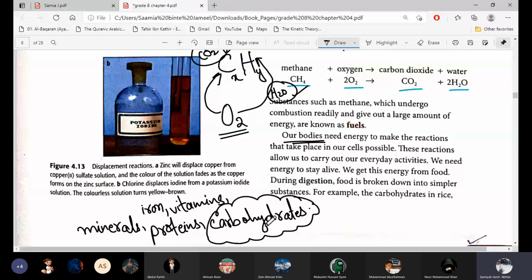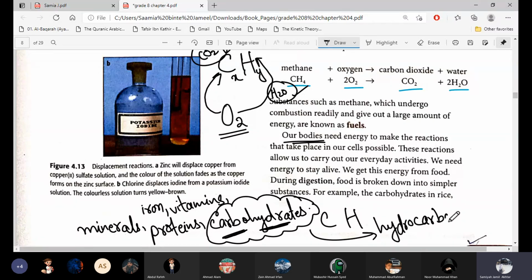Carbohydrates: the name indicates carbo and hydrates, carbon and hydrogen. So carbohydrates are hydrocarbons which are present in our body. Hydrocarbons are not only present in the outside environment, they are also present inside the body in the form of carbohydrates.